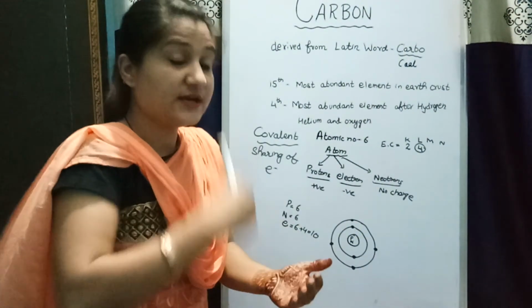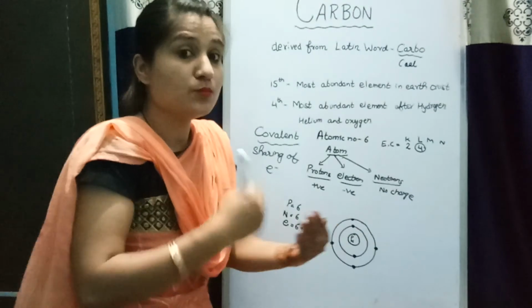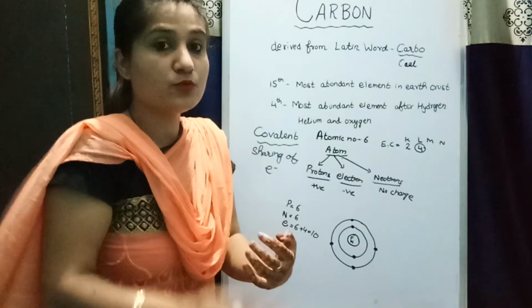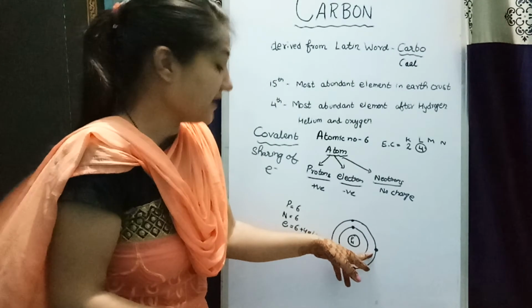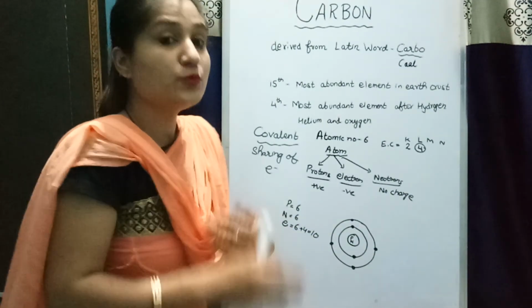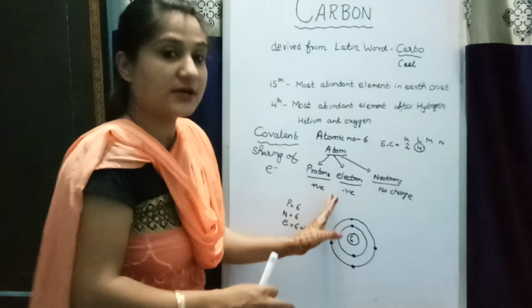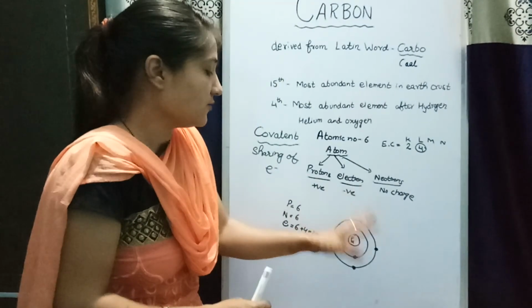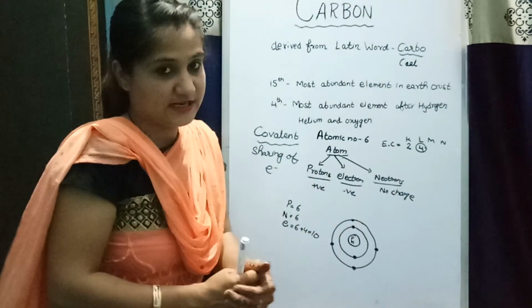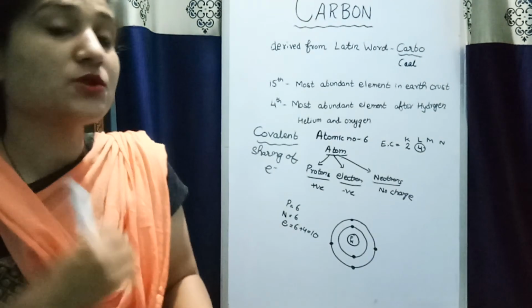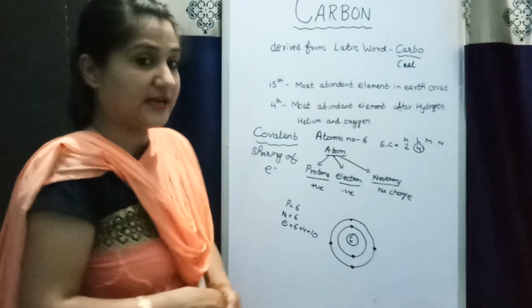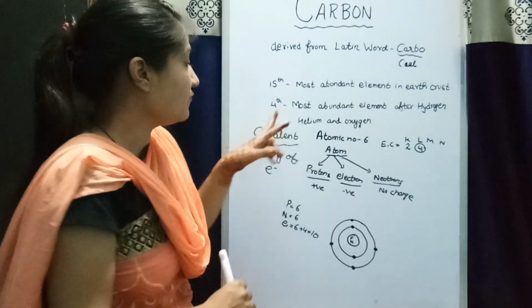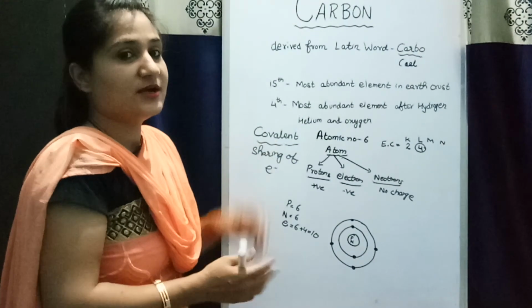So another electron needs more energy to be lost from the shell. That is why it is very difficult to lose the 4 electrons of carbon from its outermost shell. So carbon is not able to gain electrons and not able to lose electrons. Therefore, it forms a covalent bond.